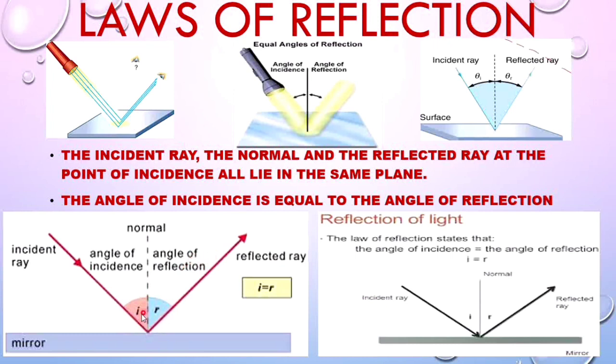The angle of incidence is always equal to the angle of reflection. These are the two laws of reflection: the incident ray, the normal and the reflected ray at the point of incidence all lie in the same plane, and the angle of incidence is equal to the angle of reflection.